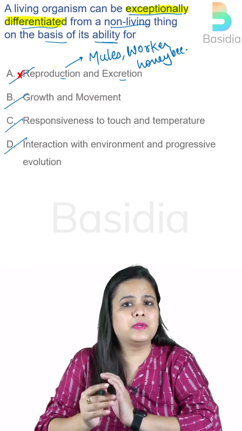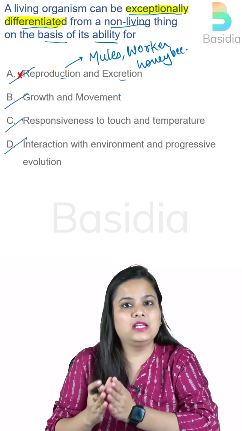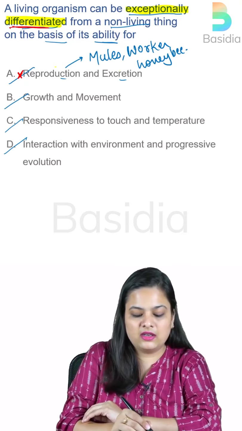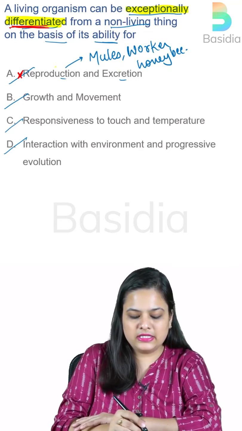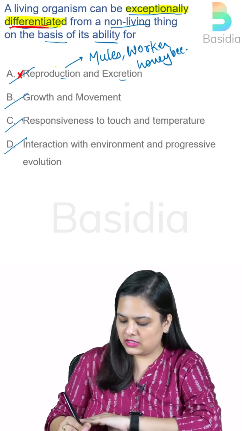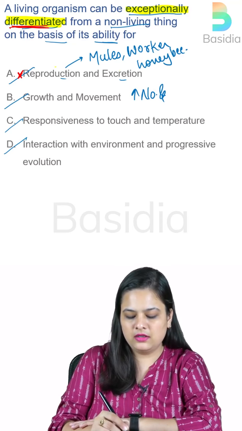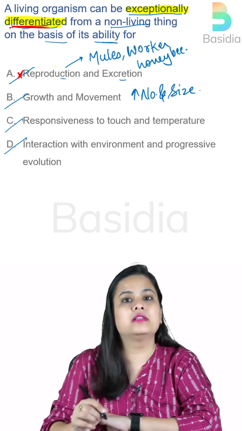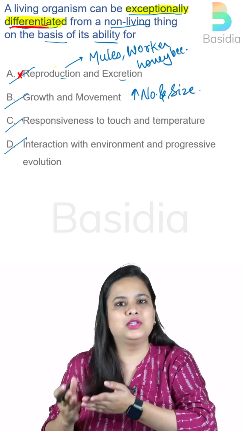And the question says specifically that we need a defining characteristic, properly differentiated. Okay, now the next is growth and movement, and as we have discussed, growth is an increase in the number and size of cells, but there are certain non-living objects also that grow.